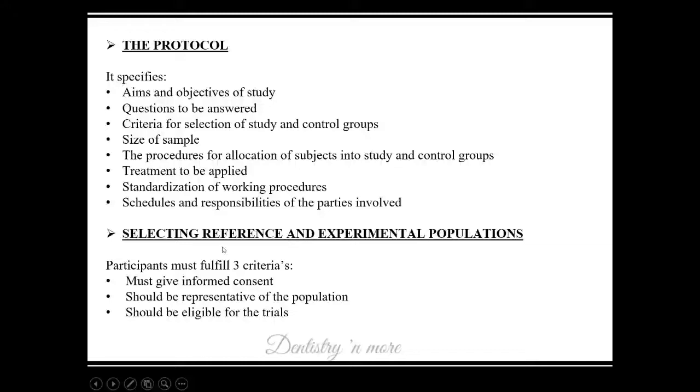After that, we need to select reference and experimental population. So before that, we need to take consent from the participant. The participant must be a representative of the population so that the result obtained from the study can be extrapolated to the population. So we need to be very careful while doing the sampling technique. And patient should be eligible for the trials.